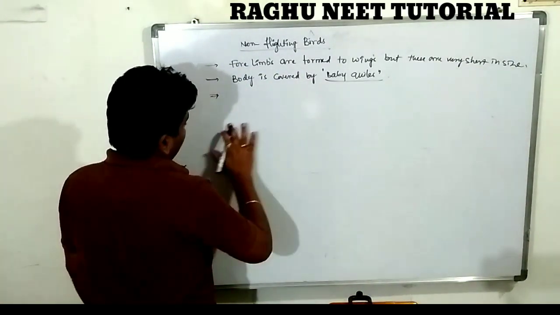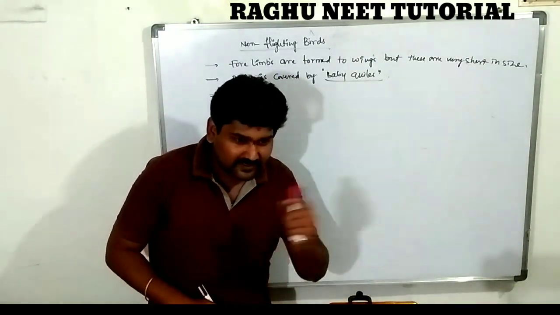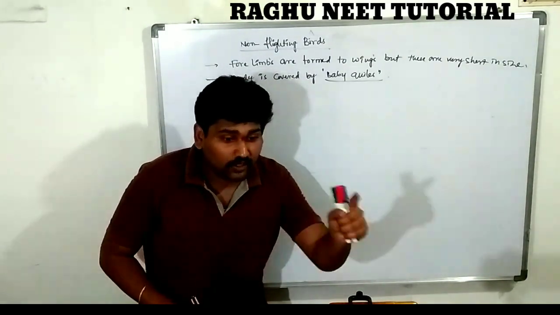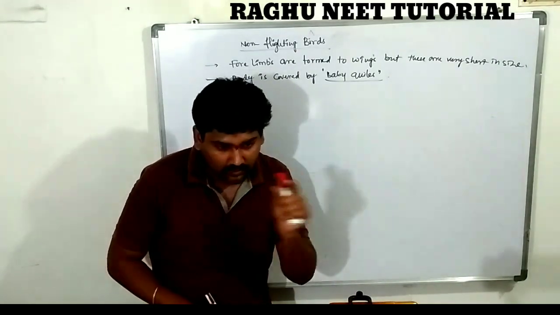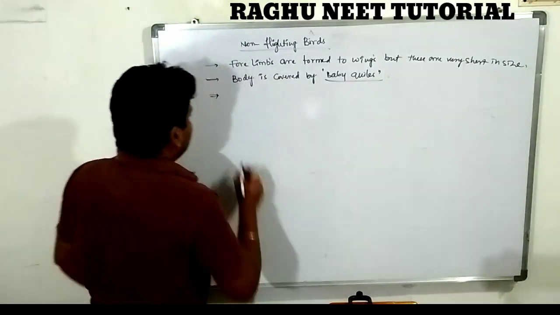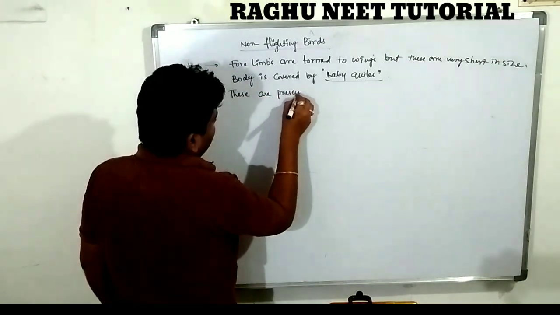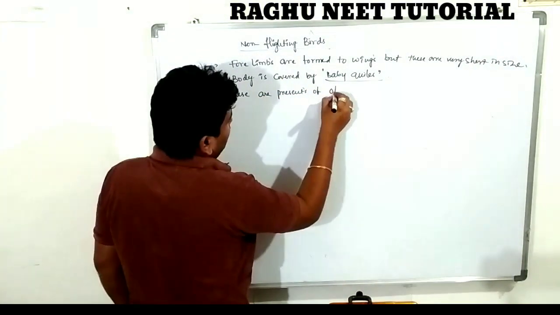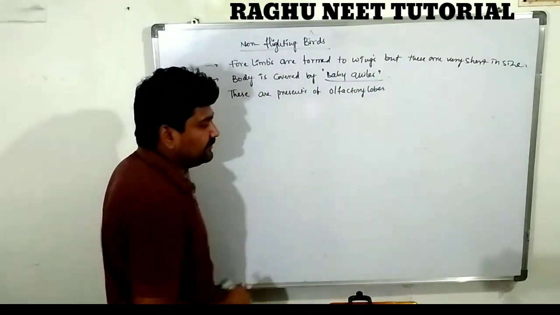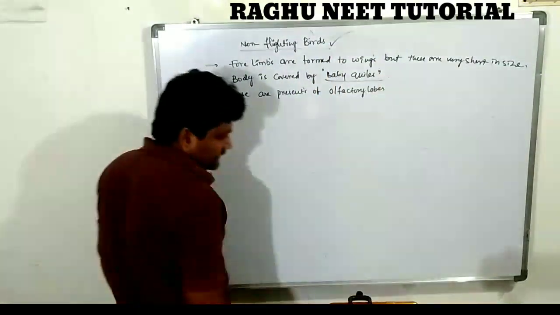Next, a very important character. Note down everyone: flighted birds have an olfactory lobe, but non-flighted birds are lacking olfactory lobes. Sorry, non-flighted birds show the presence of olfactory lobes. What are the olfactory lobes? They are for the determination of smell. The olfactory lobes are present in the non-flighted birds.